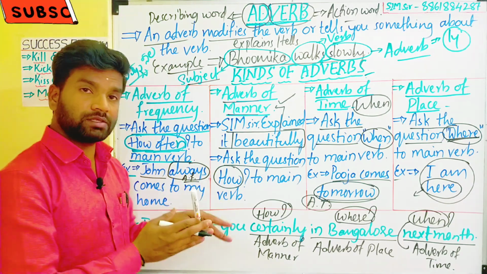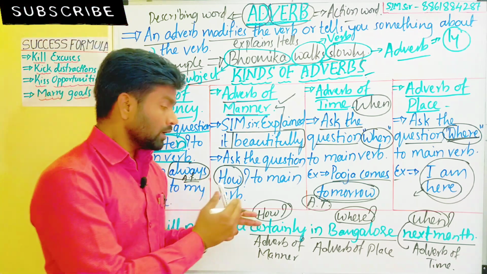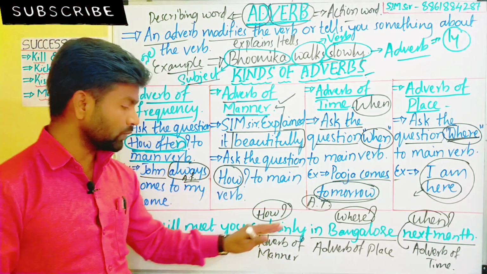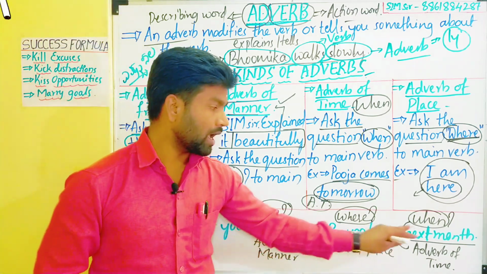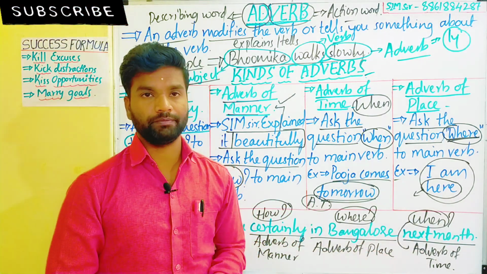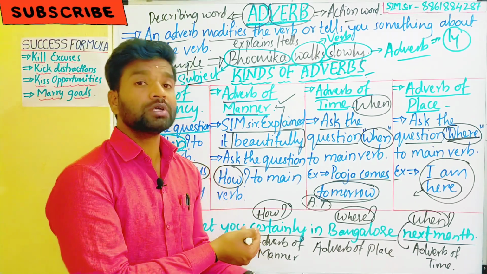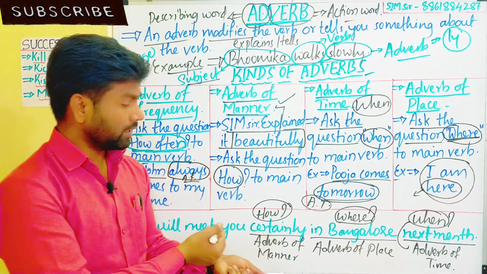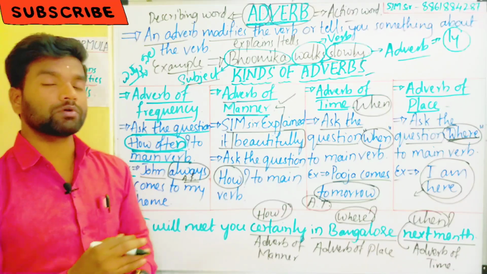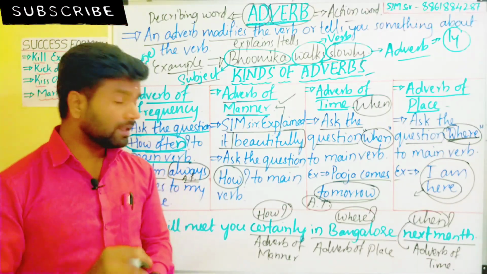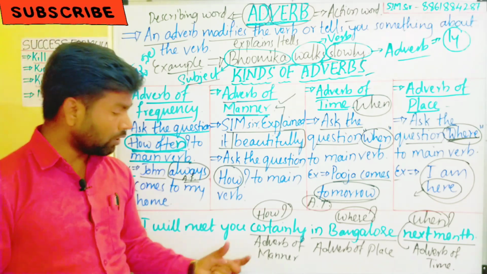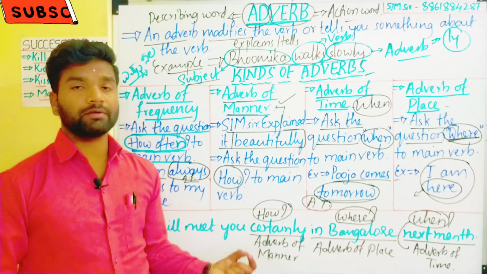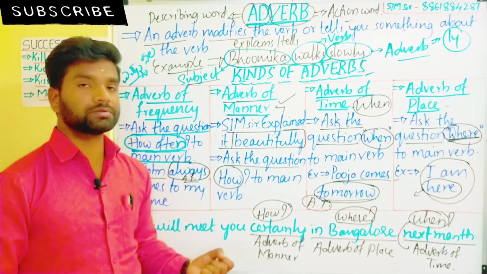In this way you can use them in your sentence: first the adverb of manner, second the adverb of place, and third the adverb of time. We can follow this by implementing the types of adverbs in a single sentence. Then we are able to easily identify the types of adverbs.